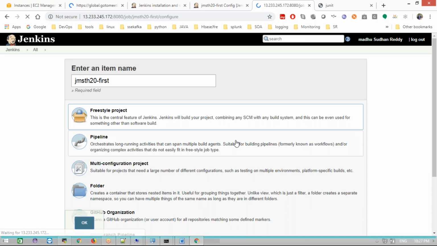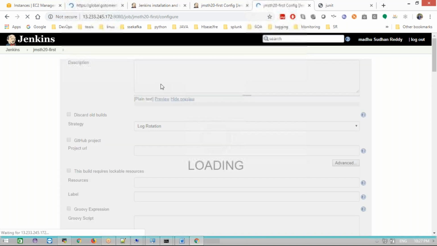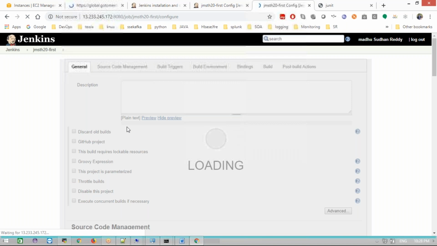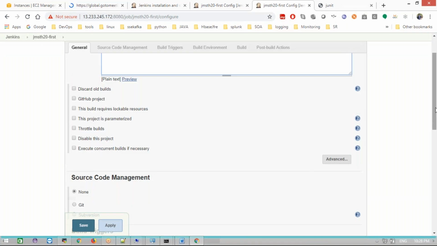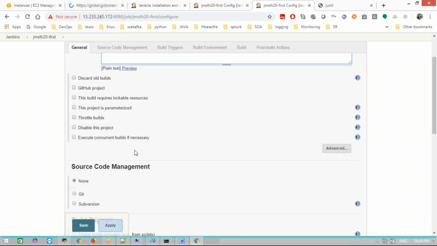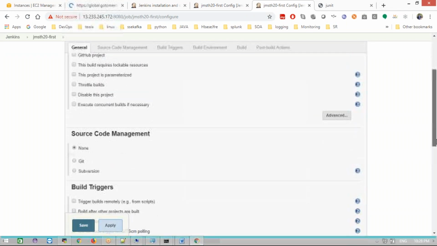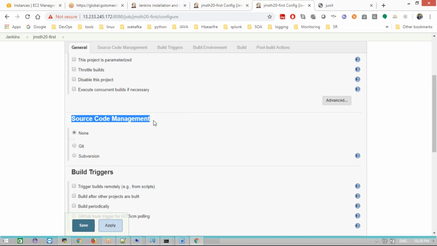Now this is my first Jenkins job. Now see, I have a few options here, but there I had a lot of options, right? These options we'll discuss some other time. I will come back to this. And from where we need to download the code to compile, validate, test and deploy.